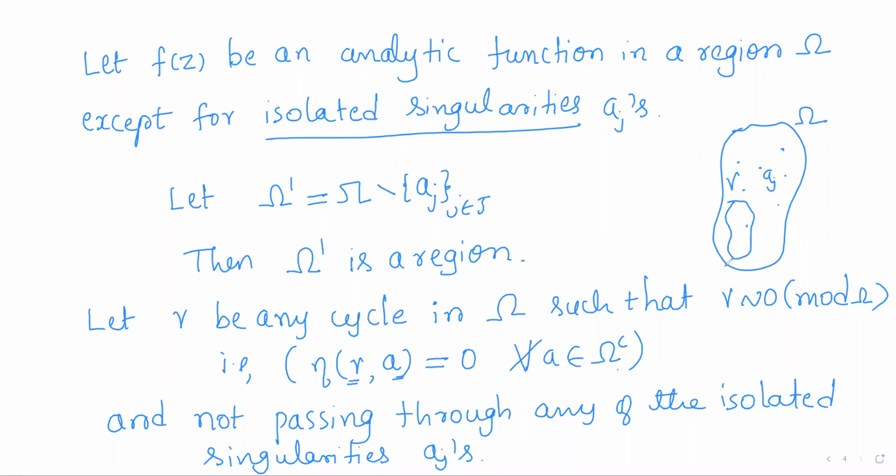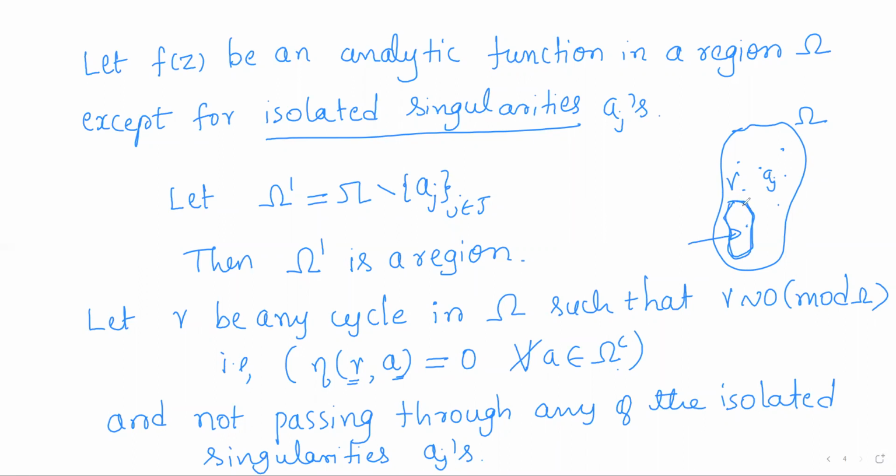Gamma is a cycle, so just for representation purposes I am taking this closed curve as gamma, but it could literally be a sum of closed curves. So gamma is a cycle in omega, but it does not pass through any of the aj.